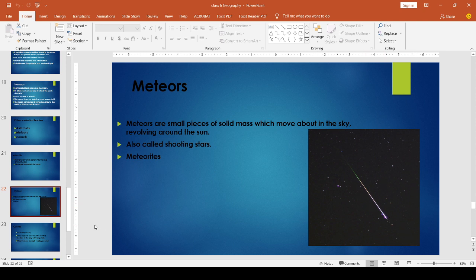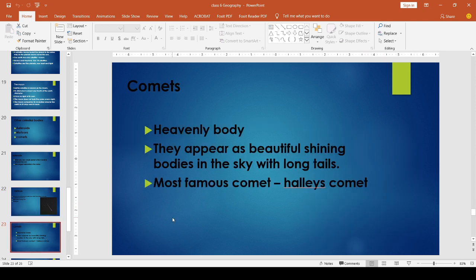Then next is comets. A comet is also one of the heavenly bodies. They also move around the sun, but they are moving in long orbits. With these long orbits, what happens? They appear after long intervals, mostly 76 years. One of the most famous comets, Halley's comet, appears after every 76 years.